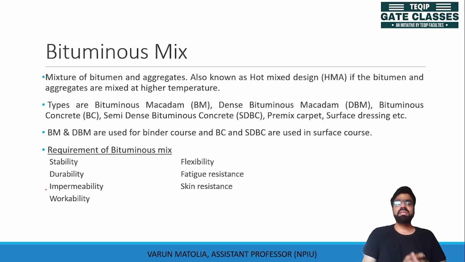Now let us talk about the mixes. Earlier we were talking about the bitumen only. Now let us mix this bitumen with aggregates and form a mix which can be used at various levels in flexible pavement. Bitumen mix is a mixture of bitumen and aggregate. It is also known as hot mix asphalt, HMA, because bitumen and aggregates are heated and mixed at a temperature of 135 degrees Celsius. Here I am not talking about the cutbacks or emulsions. Here I am talking about the regular process which is used to mix the aggregates.